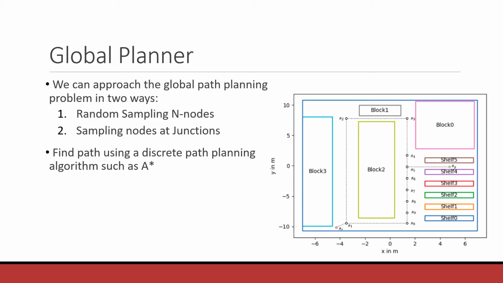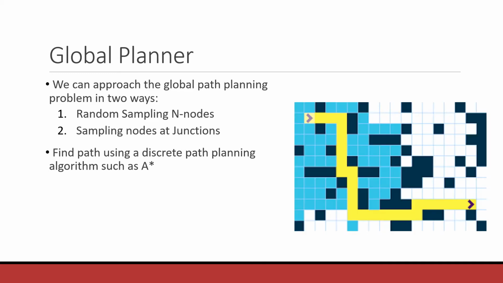But there is an assumption here that we would require to know the map from the start, which is usually the case when we have the GPS data for autonomous vehicles. Now, once we have the weighted graph, we can use the A-star or Dijkstra's algorithm to find the shortest path. For our project, we'll be using the A-star search. Now, let's look into the depth of the local planner, and for that, I call upon Fennel.